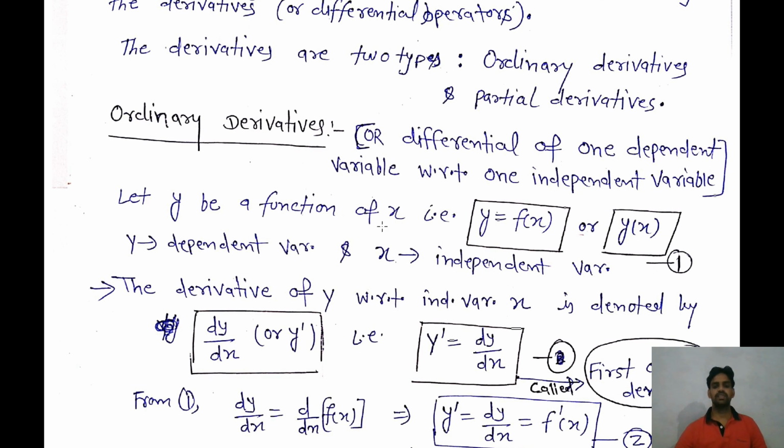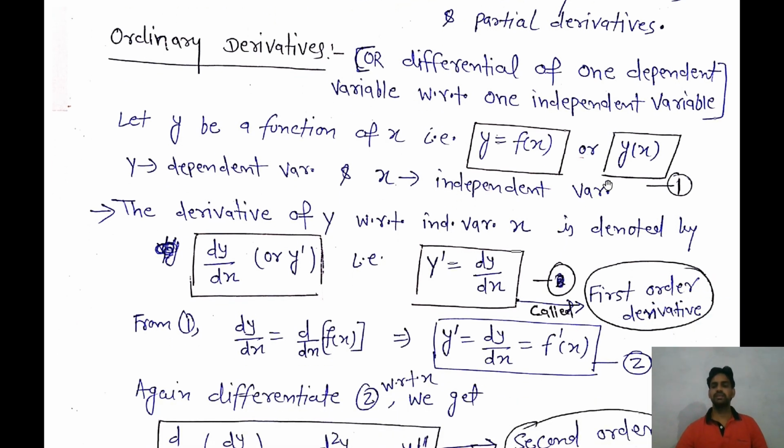Let y be a function of x, that we can write y is equal to f of x, where y is a dependent variable and x is an independent variable. I hope you know about differentiability. Whenever we differentiate, we differentiate with respect to the independent variable. So similarly, here I am differentiating equation 1 with respect to the independent variable x, and it is denoted by dy over dx, and also we can say y prime, that is y prime is equal to dy over dx, and this is called the first order derivative.